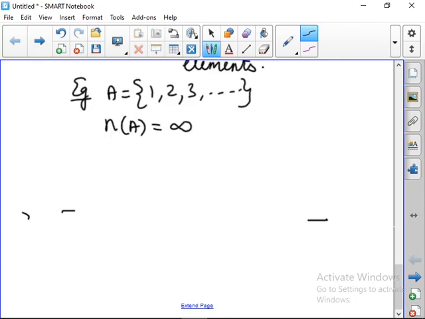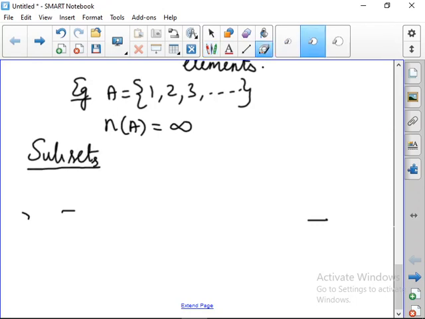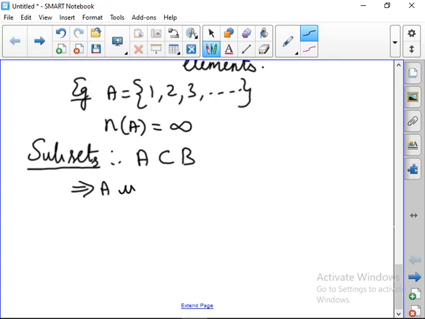Okay. Next one, we are going to move with subsets. What is meant by subsets? We can define A is a subset of B. This implies A is a subset of B, and A is inside B, isn't it?